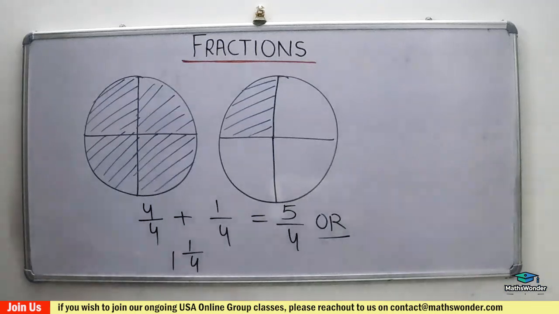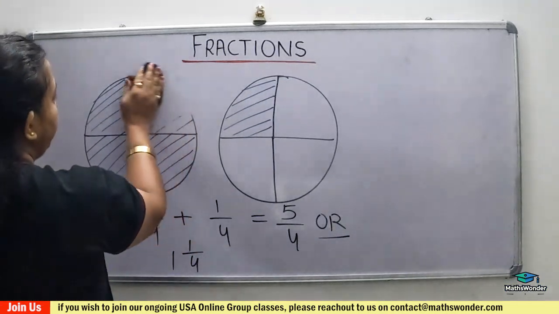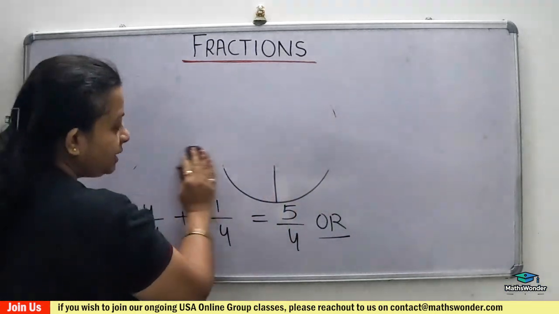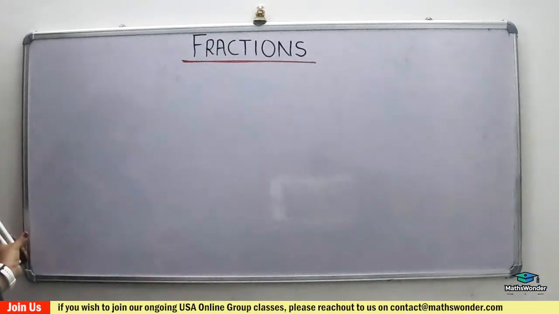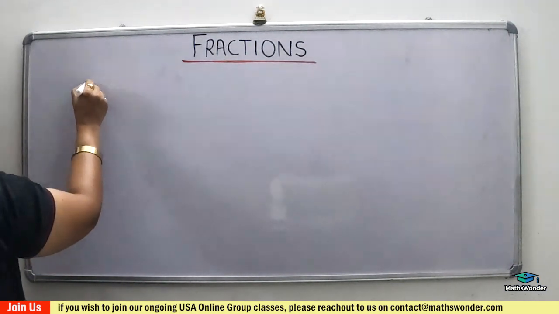Now we have a different variation. Suppose we have a collection of objects. Now this is one object, for example. Now I am giving a collection of objects and how it is considered as a fraction. Suppose you have a collection of 20 stamps.